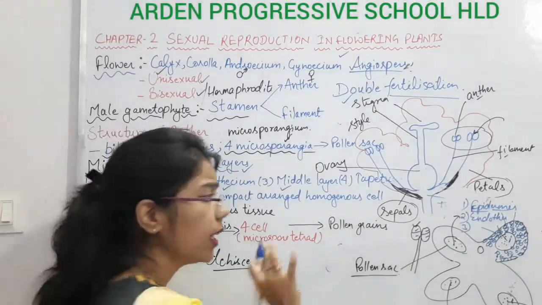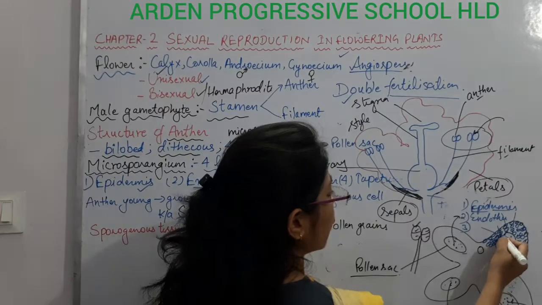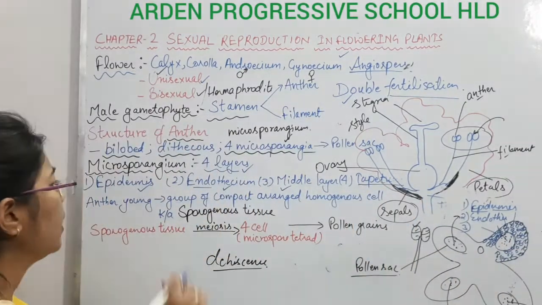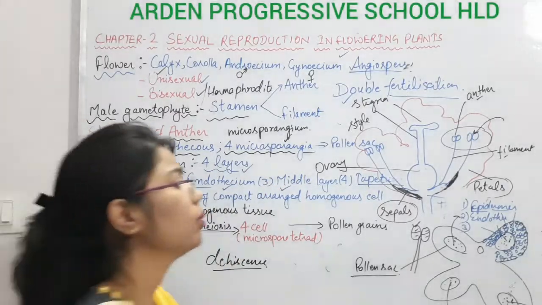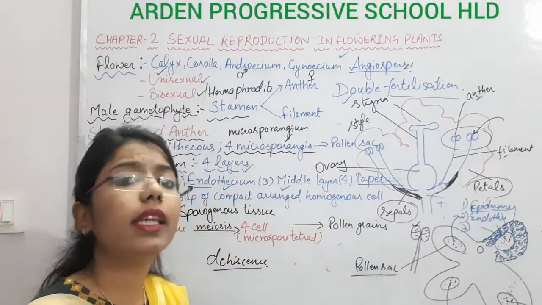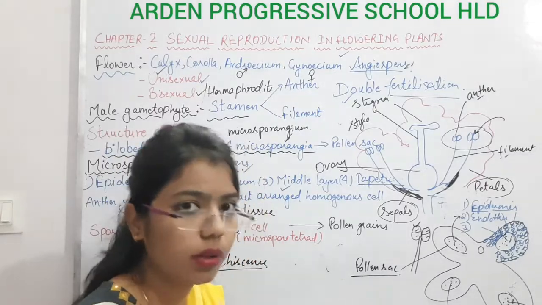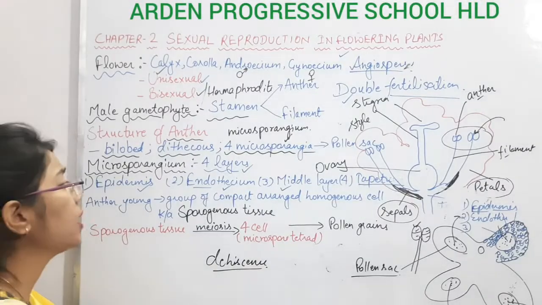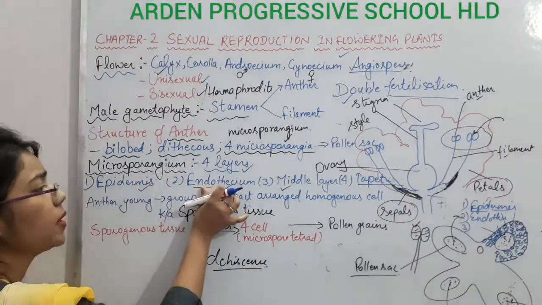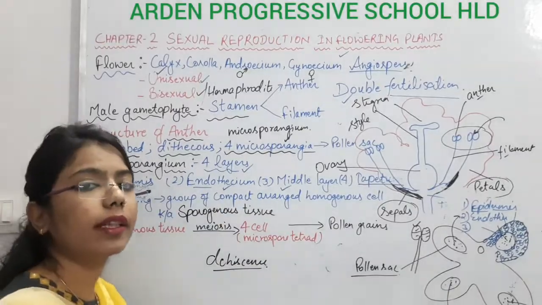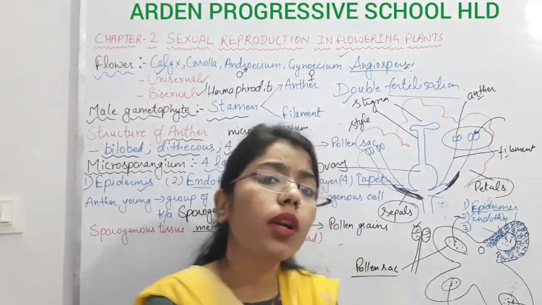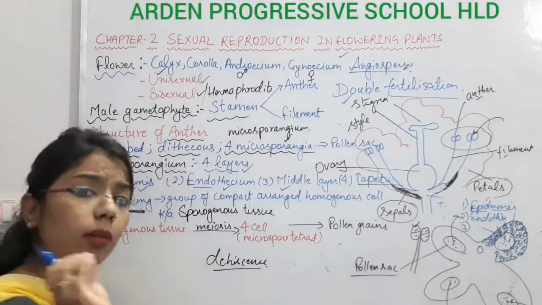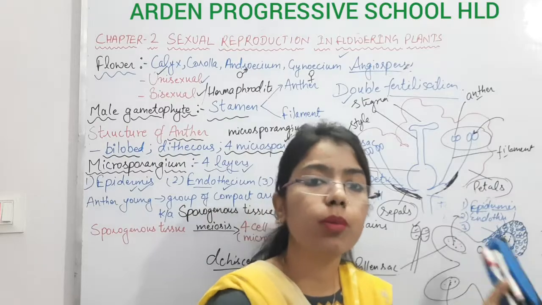Likewise, the innermost layer present here is known as tapetum. So we have 4 different layers outside the microsporangium, and each has a different function. Majorly, the function of the epidermis, endothecium and middle layer is protective in nature, and out of these 3, the epidermis provides more protection to the microsporangium.